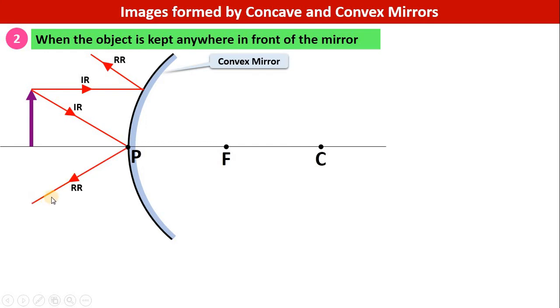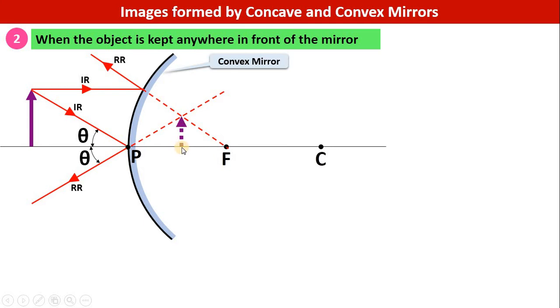The point of intersection of the two reflected rays must be the image, but you can see both the reflected rays are not intersecting on the left side, but if you produce them backwards, then both of them will intersect each other at this point, and thus here the image will be formed.